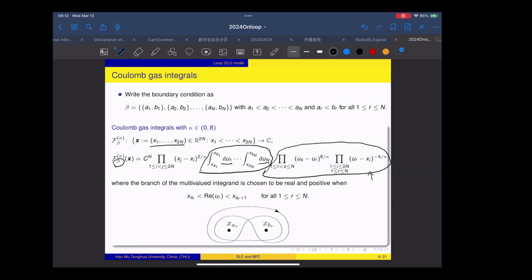So here, the branch of the multi-valued integrand is chosen to be real and positive in this range. The idea is that, eventually, we hope this integral function is positive, because finally it will appear in this conjecture as part of the probability. In order to be part of a probability, it has to be positive. So we choose this branch with the purpose that we hope this function to be positive after we take the integration.